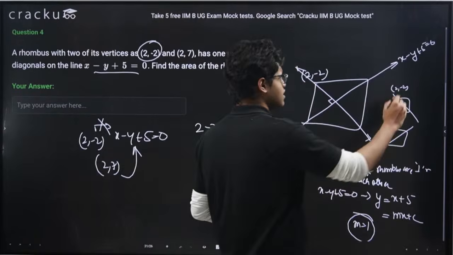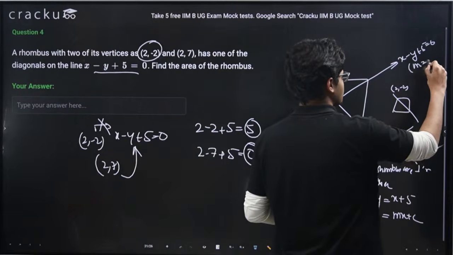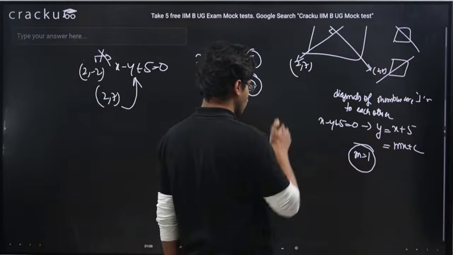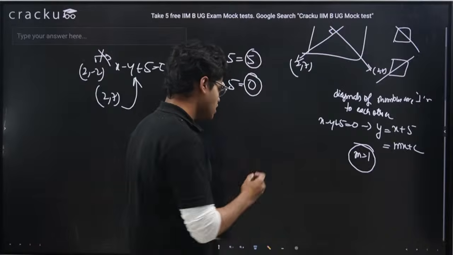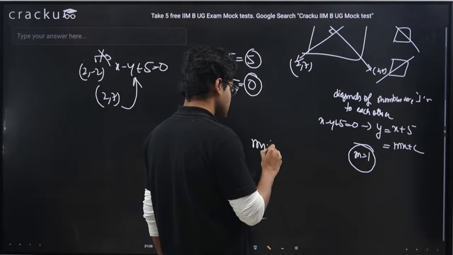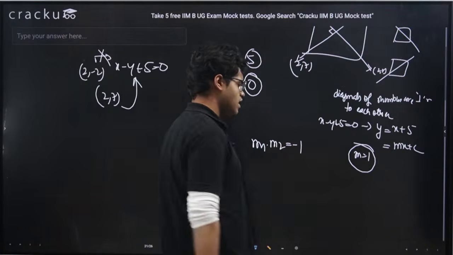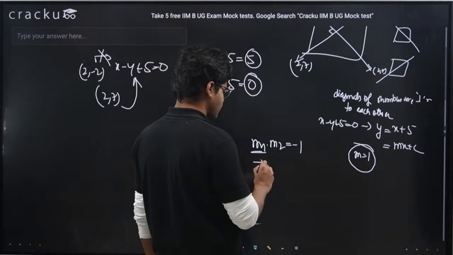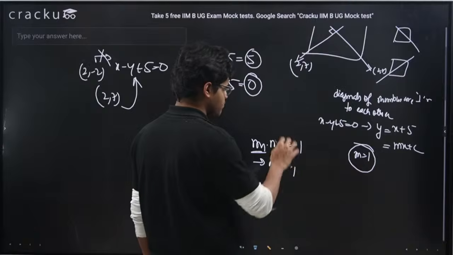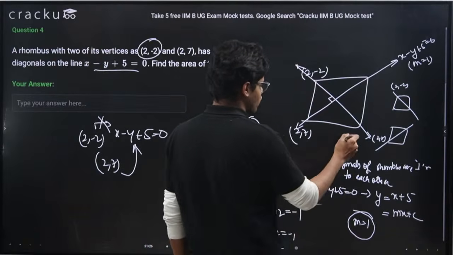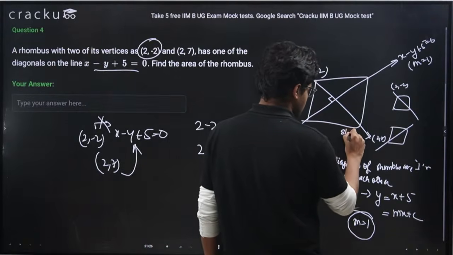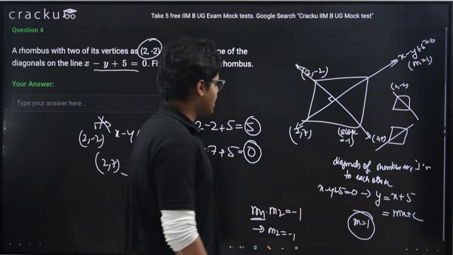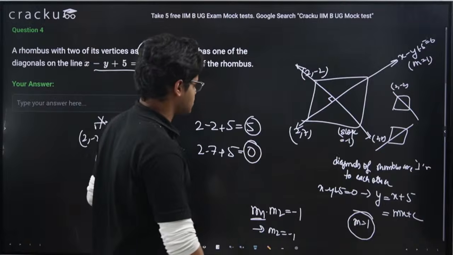If this line's slope is 1, we know that if two lines are perpendicular to each other, the product of their slopes is -1: m1 times m2 = -1. Since this is 1, the value of m2 would be -1, so the slope for this diagonal is -1.